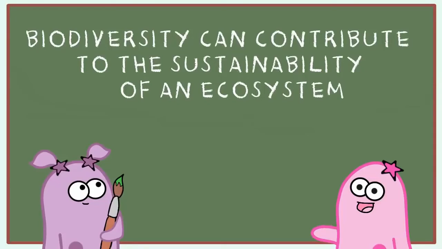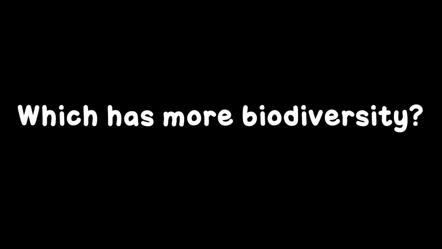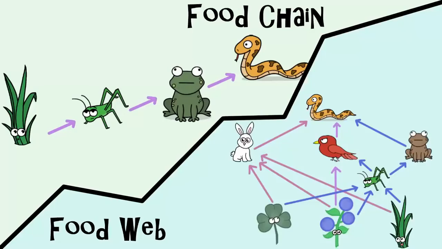However, these changes can still have detrimental effects, and it's why it's critical to protect ecosystem biodiversity. High biodiversity has a lot of other benefits. They can include economics, and we'll need another video to really touch on all the benefits of high biodiversity. So if we were to ask you which of our examples here had more biodiversity, our food chain here or our food web, you would definitely want to pick the food web.